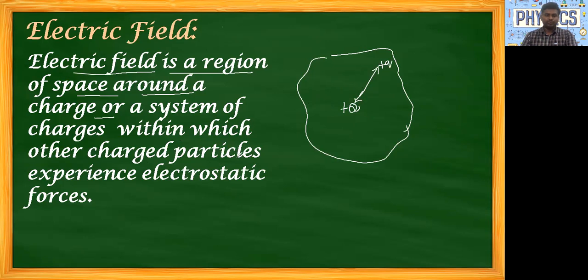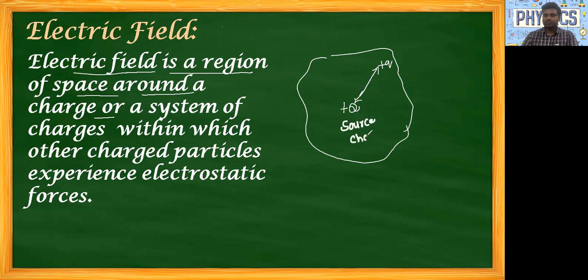That force of electrostatic forces means we have the region of space around a charge or a system of charges within which other charged particles experience the electrostatic force. For this, let us visualize two charges here. We have plus Q and small plus q. Let us assume this plus Q is our source charge.